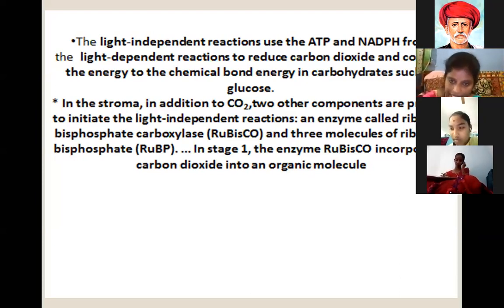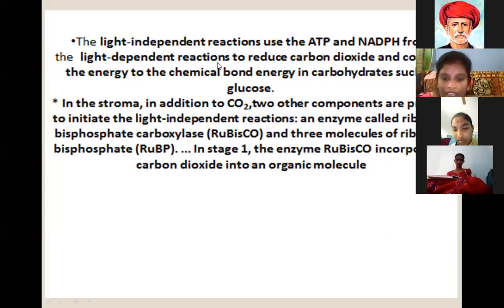Solar energy is converted to chemical energy. Chemical energy produces the chemical substances ATP and NADPH. When these chemical substances produce food contents in the form of carbohydrates, carbon dioxide is also utilized by the plants.